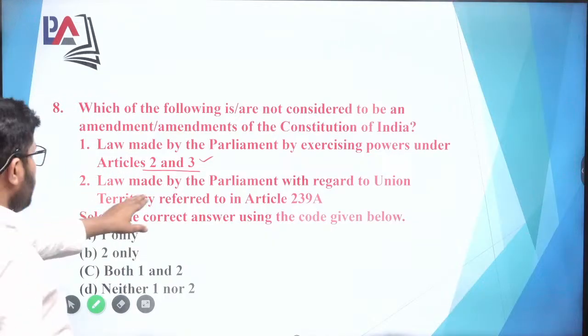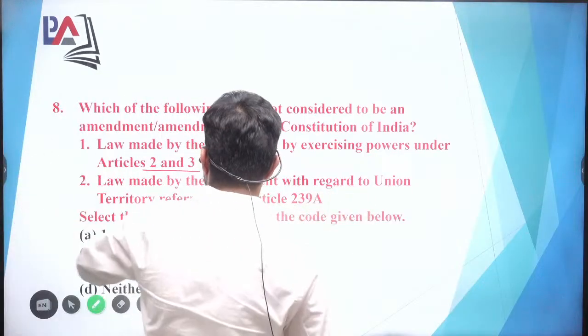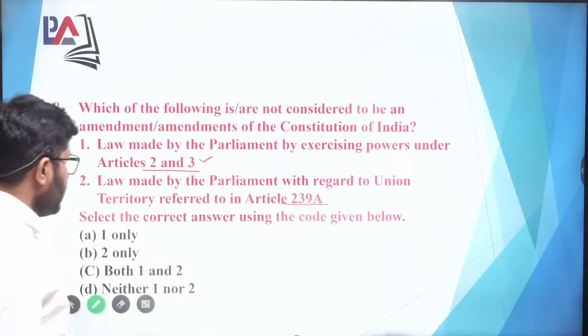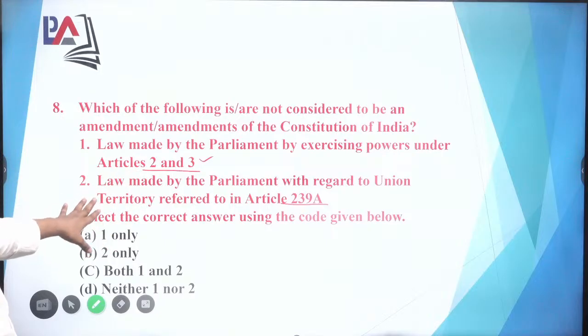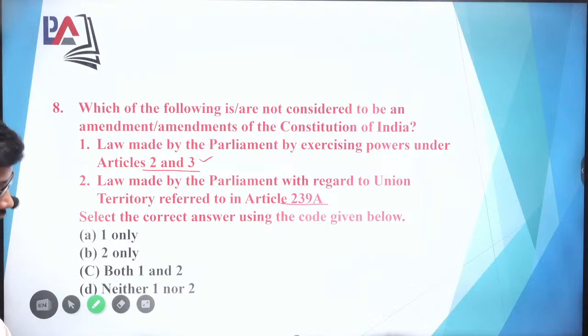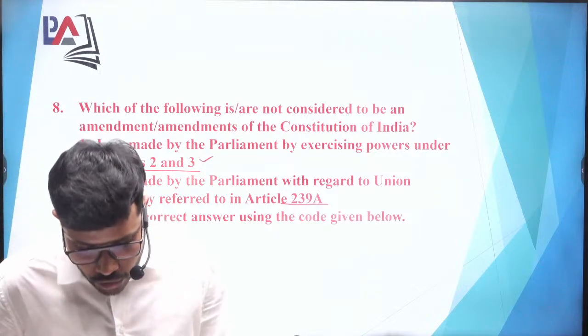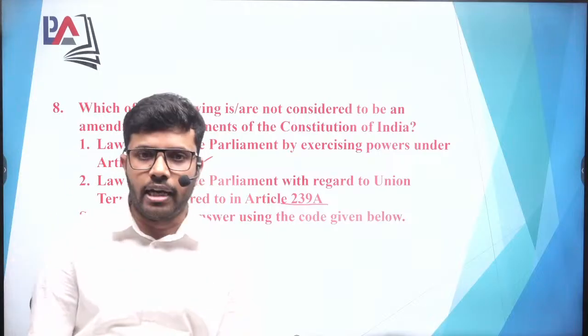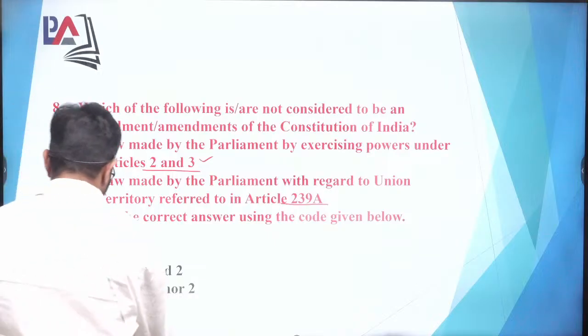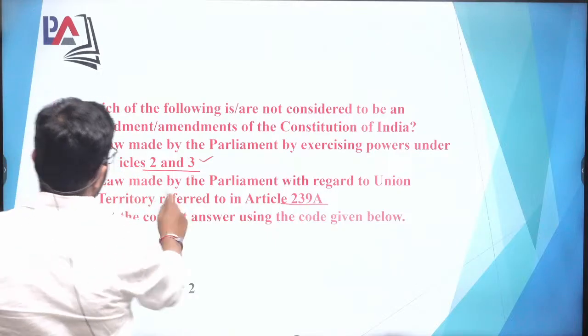Okay, law made by Parliament with regard to union territories referred to under Article 239. Again, this is not an amendment. So they are asking इनमें से कौन सा correct नहीं है, which of the following are not considered to be amendment. So both the options are not considered to be amendments, so both are correct. Okay, so we'll mark C as an answer. Now coming on to question number 9.